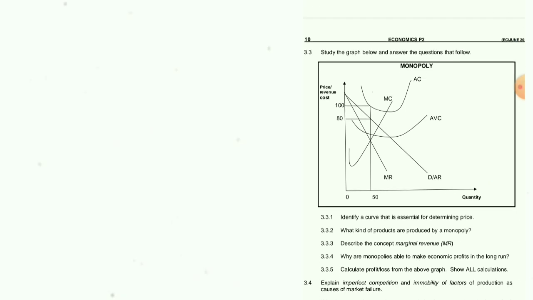So that's it. So study the graph below and answer the questions that follow. So you can check the graph, guys, and study the graph. I'm sure by now you're done. 3.3.1, identify a curve that is essential for determining price. This is a demand curve. This is essential for determining price. 3.3.2, what kind of products are produced by a monopoly? Unique products. They are unique products.